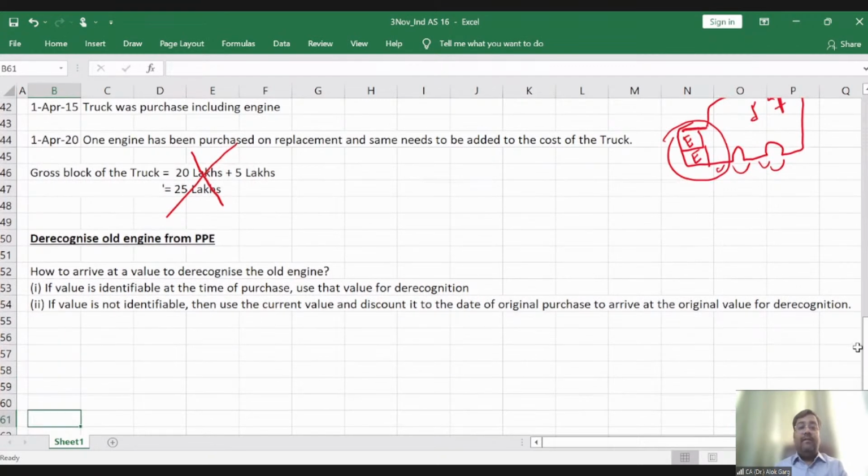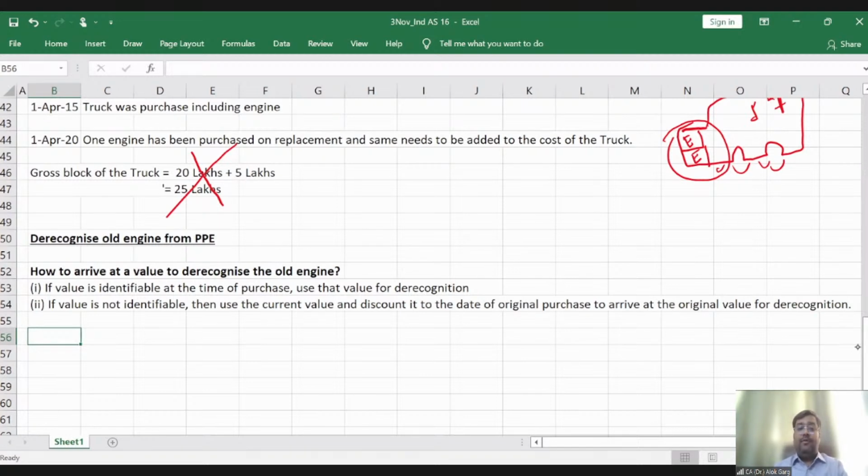Right? How to arrive at a value to derecognize the old engine? If the value is identifiable at the time of purchase, use that value for derecognition. If the value is not identifiable, then use the current value and discount it to the date of original purchase to arrive at the original value for derecognition. Right? Clear?